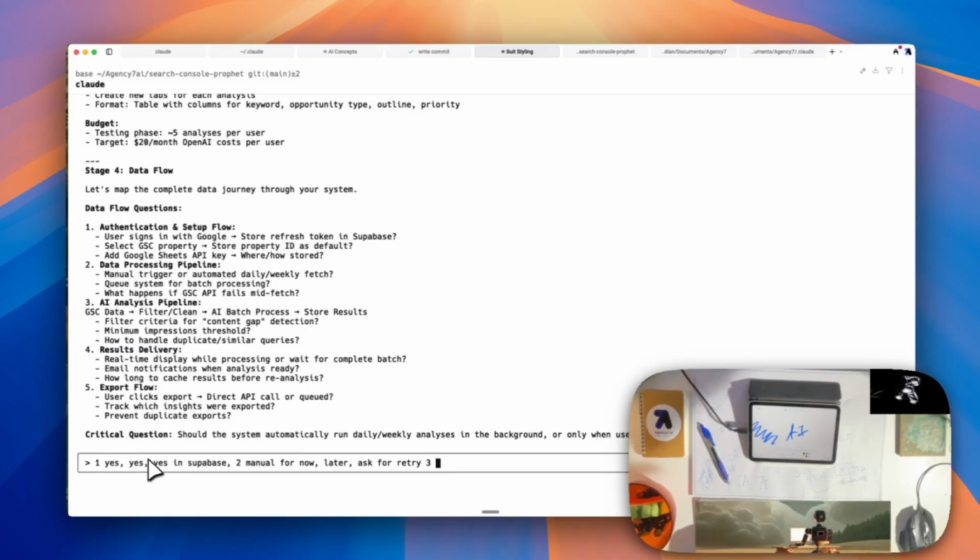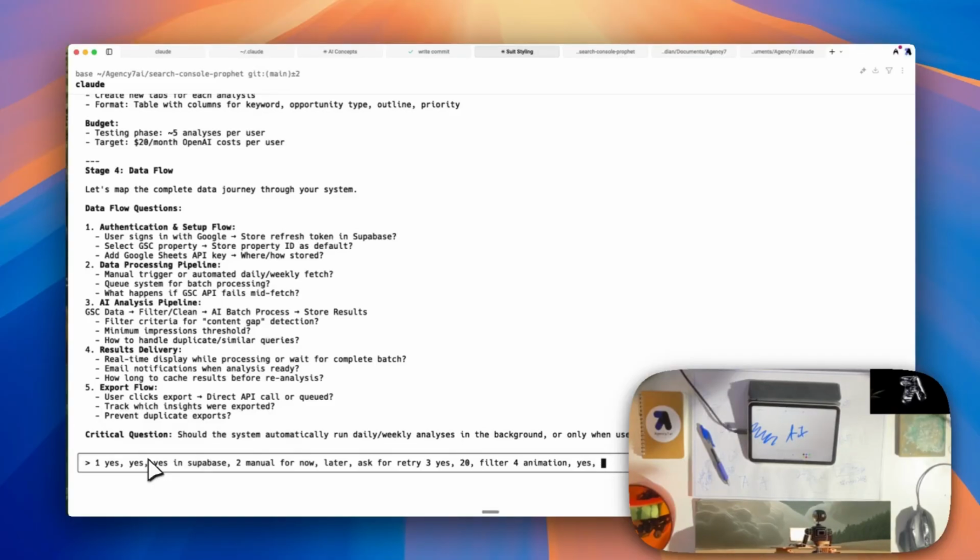3. Filter criteria for content gap detection. Yes. Minimum impressions threshold. I'm going to say 20 impressions. How to handle duplicate similar queries. Filter. 4. Real-time display while processing or waiting for complete batch. I'm going to say animation. Email notifications when analysis ready.